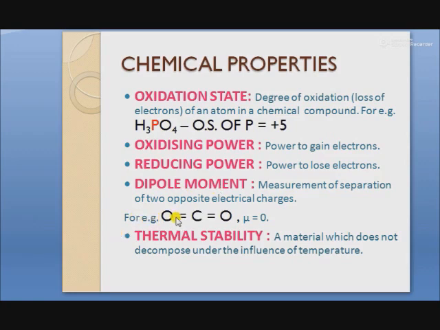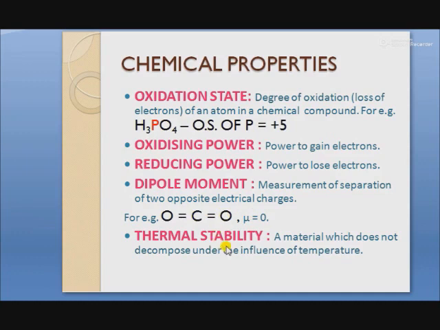For example, in case of carbon dioxide, dipole moment is 0, because here there are two dipoles, both in opposite direction to each other, and they cancel the effect of each other. That's why their dipole moment is 0, and dipole moment is represented by the symbol mu.